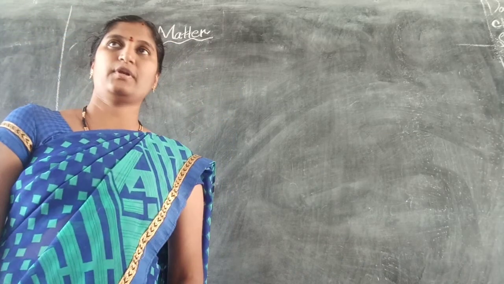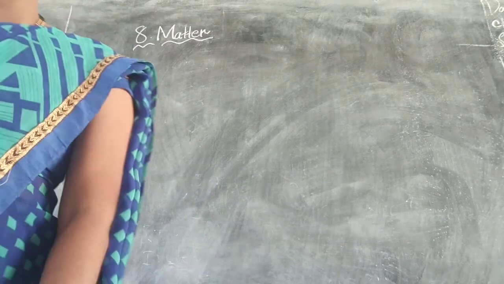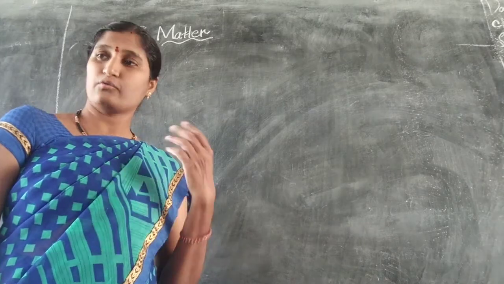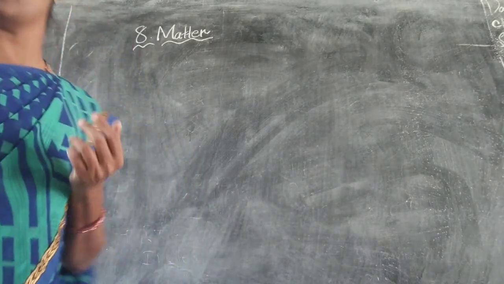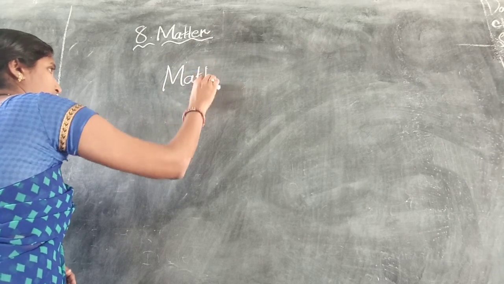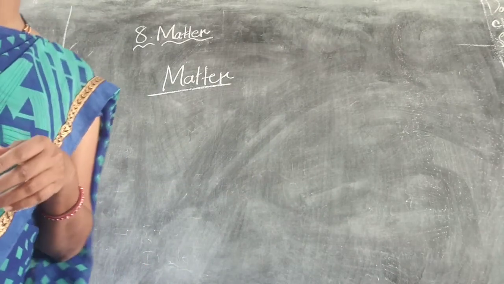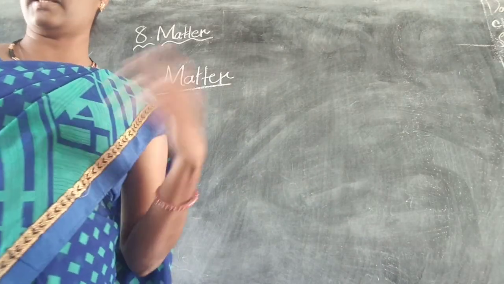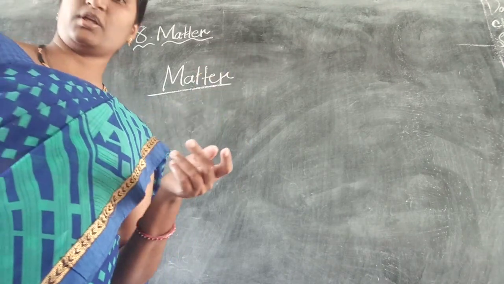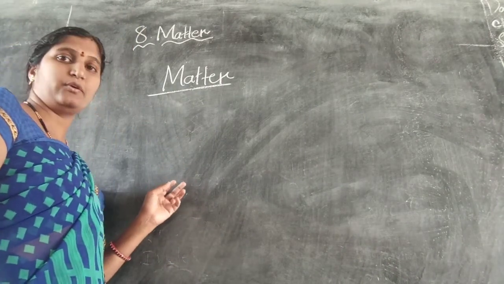Dear children, today let us discuss a new lesson, lesson number 8, matter. In this lesson, before going to discuss the lesson, first let us discuss the flow chart about the lesson matter. In this flow chart, listen all of you, matter is divided into two types.